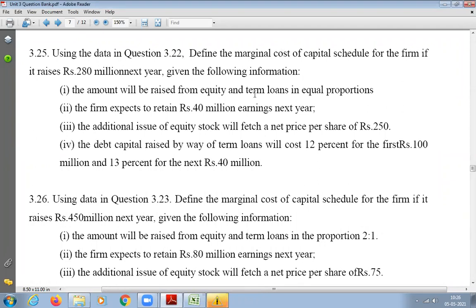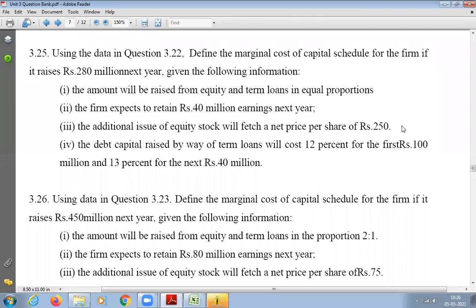You are going to learn more about that in portfolio management next semester, when you take your elective as finance. So the price will become 250 now. And what about the dividend? How much will the dividend be?